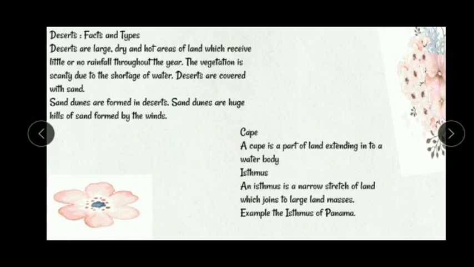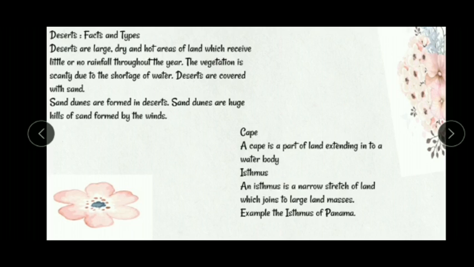Deserts, facts and types. Deserts are large, dry and hot areas of land which receive little or no rainfall throughout the year. The vegetation is scanty due to the shortage of water. Deserts are covered with sand. Sand dunes are formed in deserts. Sand dunes are hills of sand formed by the winds.